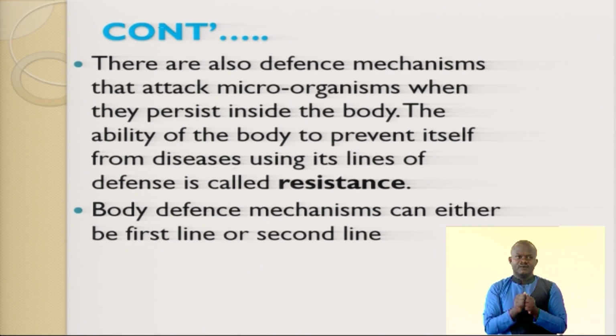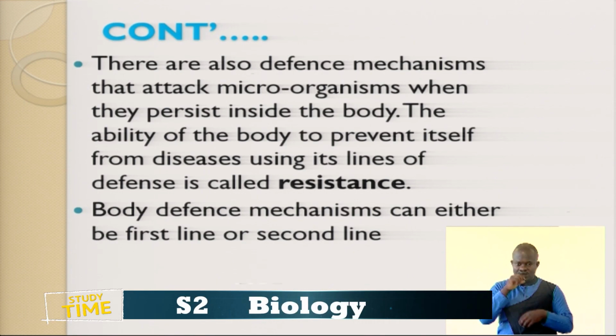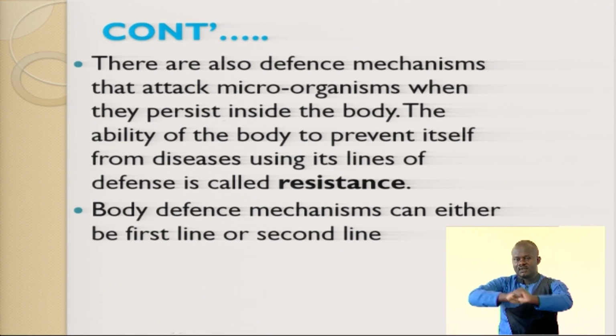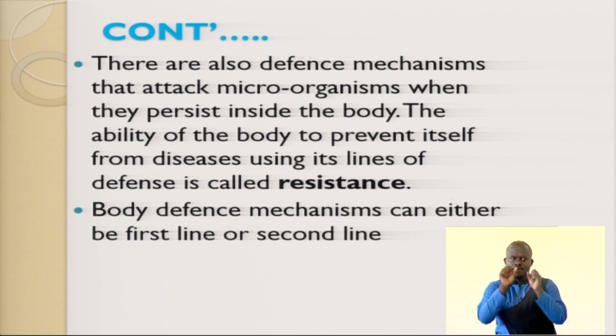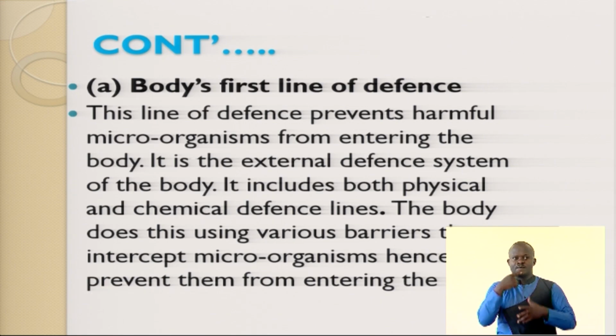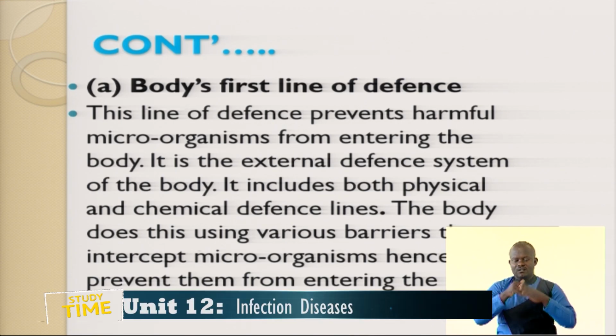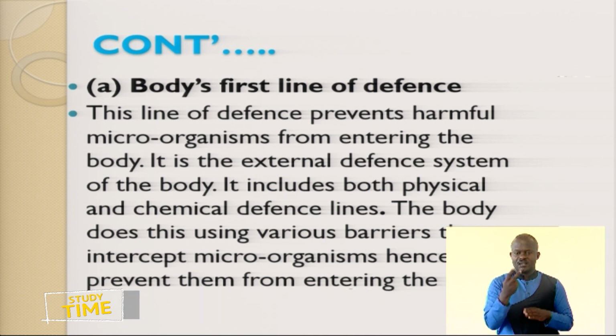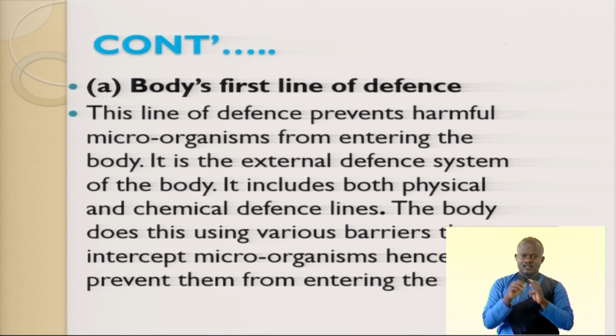The second line of defense involves the white blood cells and the hydrochloric acid found in our stomach. Not only that, there are also antibodies. These are also the second line of defense that protects our body and attacks the microorganisms that have persisted and entered into our body. Let's start with the body's first line of defense. In some books they even mention a third line of defense, but today we're going to discuss the first and second lines of defense.